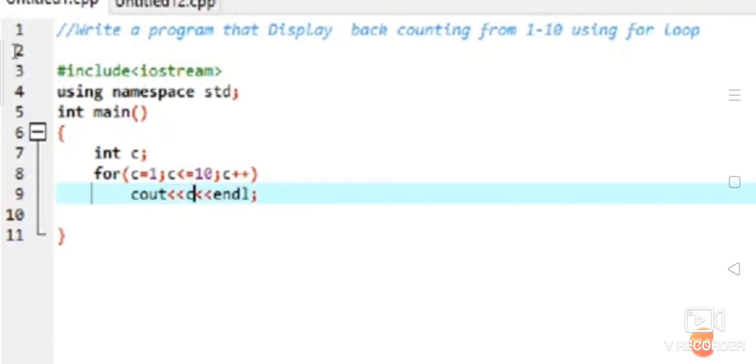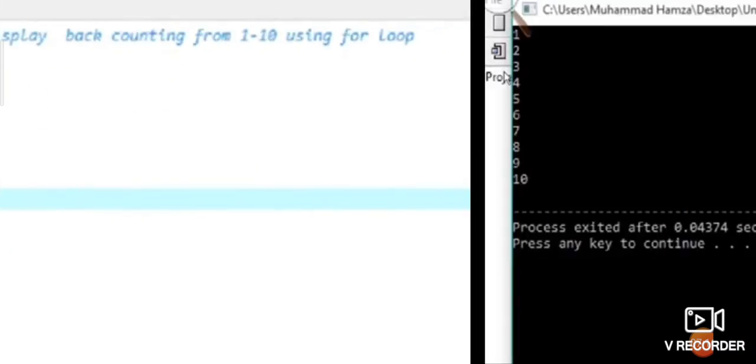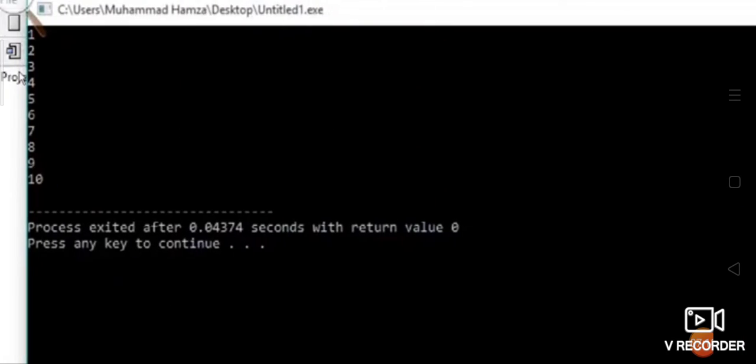So what does this endl do? Whenever you have this endl, the numbers will be printed one below the other. When you see the output screen, you could see the numbers are printed one below the other. First one, then two, then three, likewise one below the other till 10.